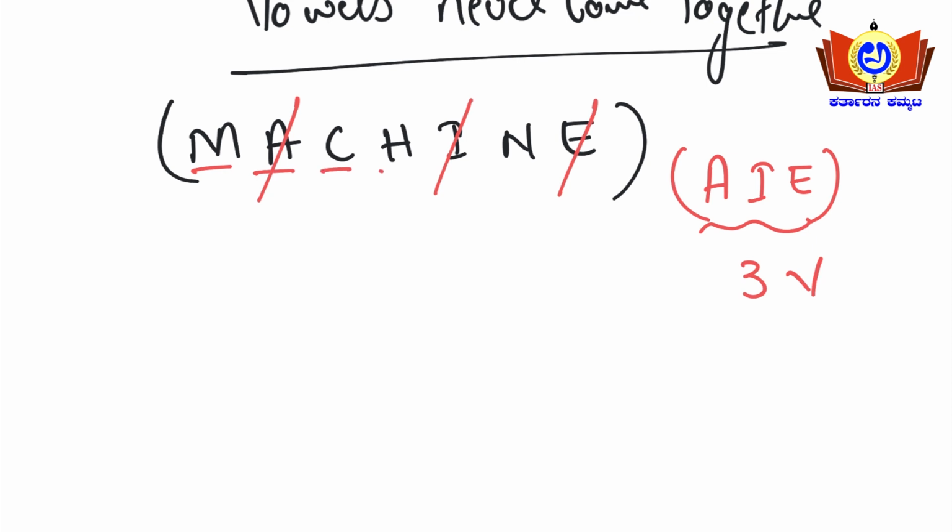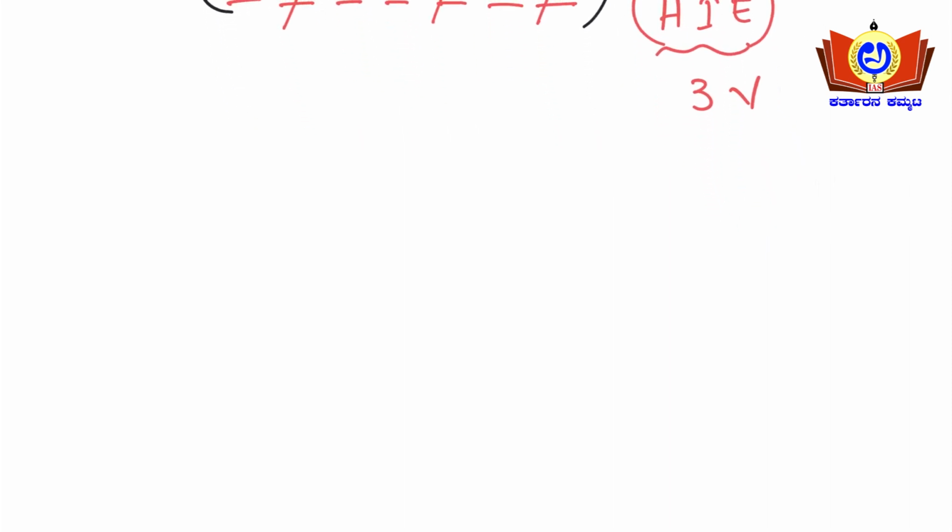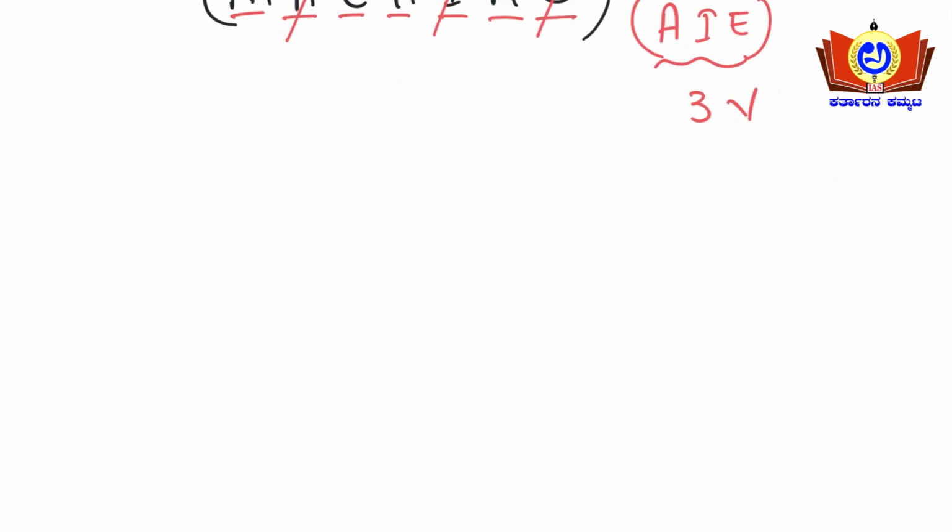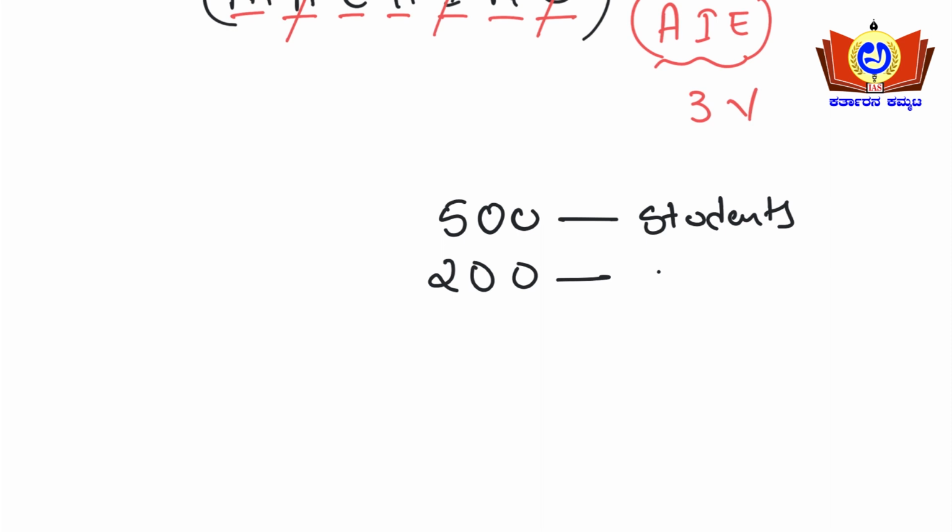1, 2, 3, 4, 5, 6, 7 here. See here guys, one concept I need to tell you about vowels not coming together. Observe, one example I'll take randomly. Consider there are 500 students in a particular class. In that 500 students, if 200 students have passed, then the question asks you to find the number of failed candidates.